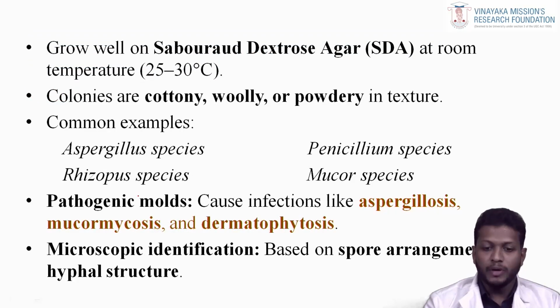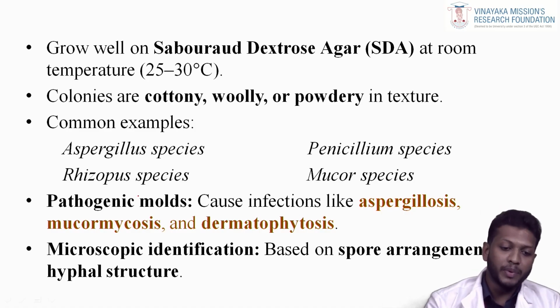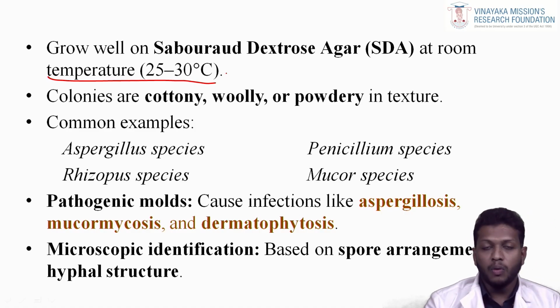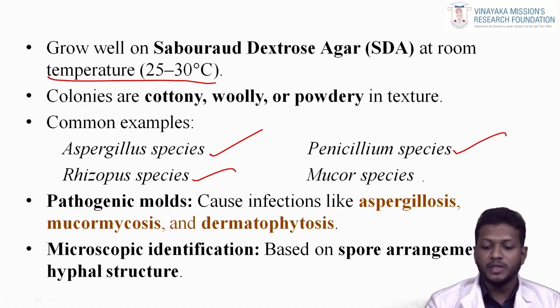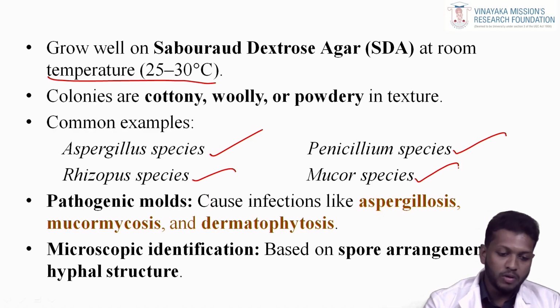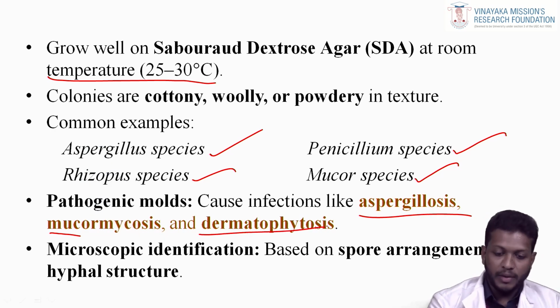Molds grow well on Sabouraud dextrose agar at room temperature, 25 to 30 degrees Celsius. The temperature is important: molds grow only at 25 to 30 degrees Celsius, because at 37 degrees Celsius they cannot grow. The colonies are cottony, woolly, and powdery in structure. Common examples: Aspergillus species, Rhizopus species, Penicillium species, Mucor species. These are the molds, and they are clinically important. Pathogenic molds cause infections like aspergillosis, mucormycosis, and dermatophytosis.